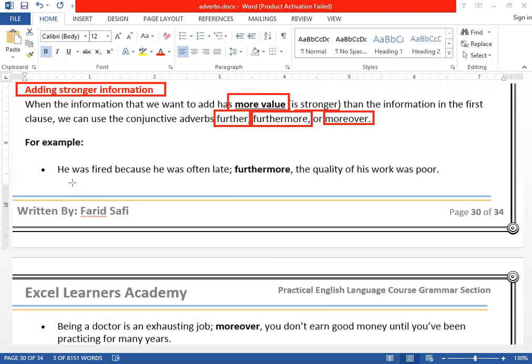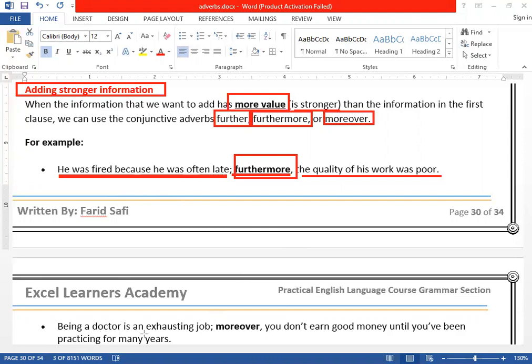For example, let's take an example. He was fired because he was often late. Number one, he was fired. Why? Because he was often late. Furthermore, you want to give strong information: furthermore, the quality of his work was poor. Now, can you see what we have used here? That is "furthermore". This is used for a stronger one.